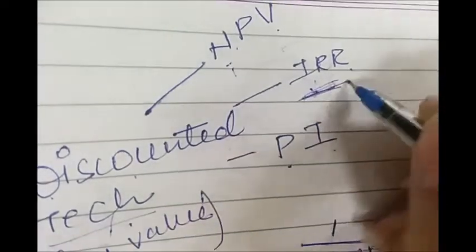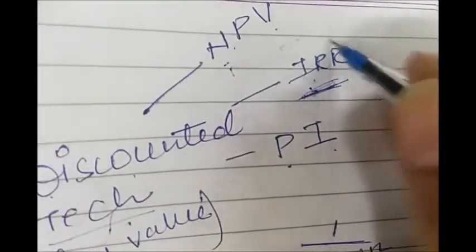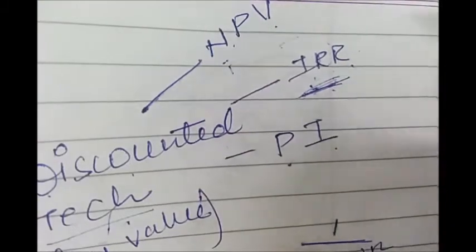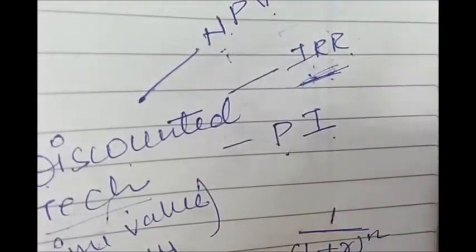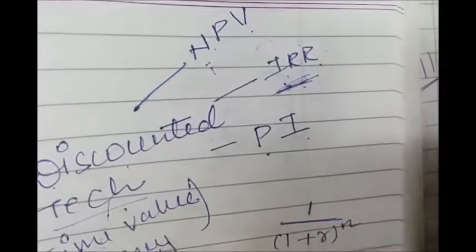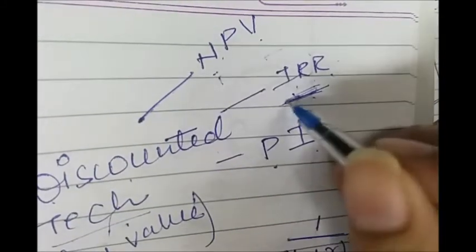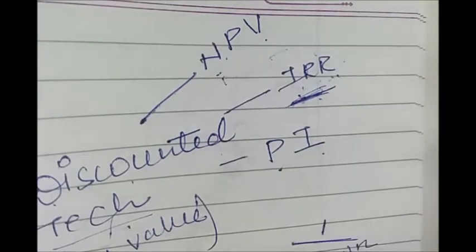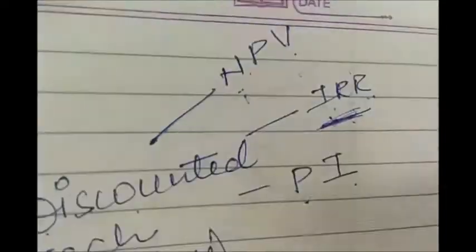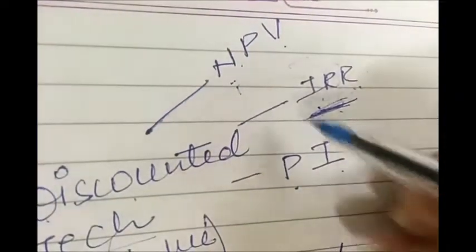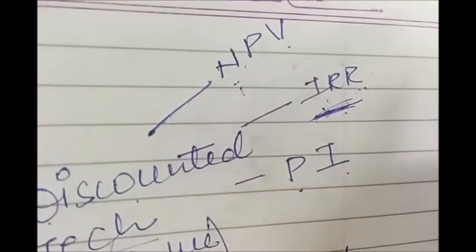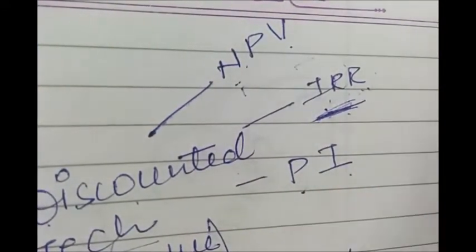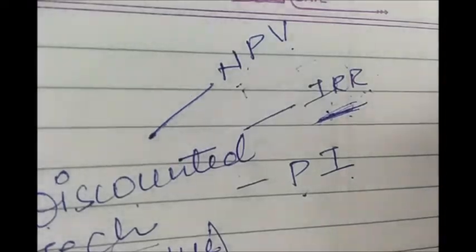And we use the trial and error method to calculate IRR. This is the method we used while calculating the required rate of return in bond valuation. So in the same way, we have to apply this concept also, and you may use Excel also to calculate IRR. As far as exams are concerned, you will not be required to calculate it manually. So we are not covering the calculation part in the video.